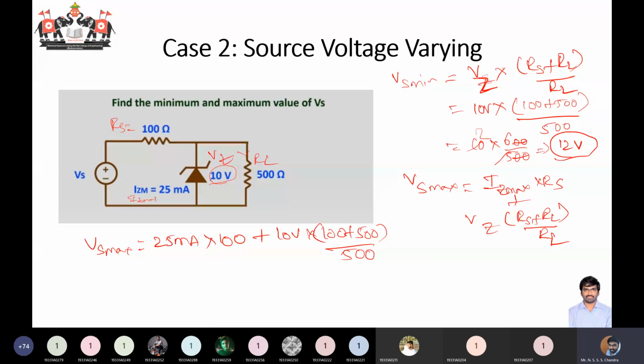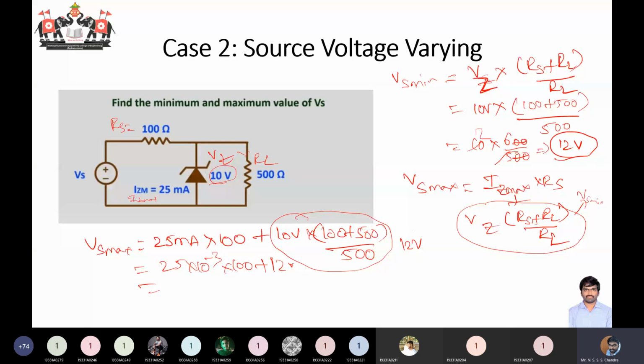Already I think this portion is nothing but your Vs minimum, which we have already got as 12 volts. So 25 into 10 power minus 3 into 100 plus 12. So it is 2.5 plus 12 is equal to 14.5 volts.